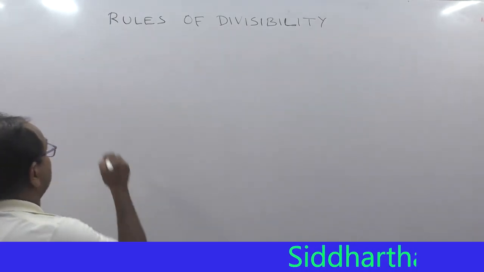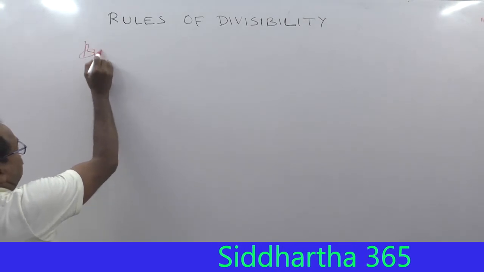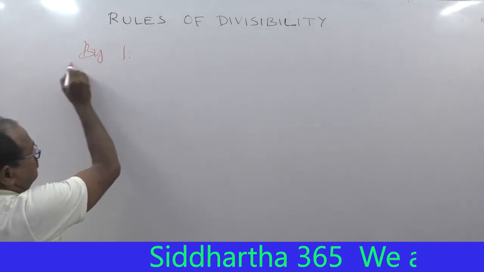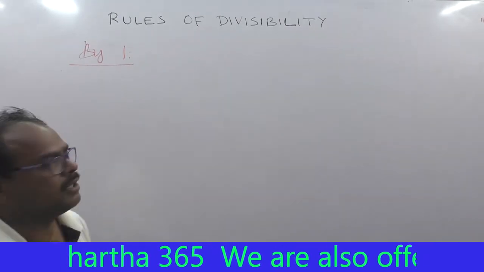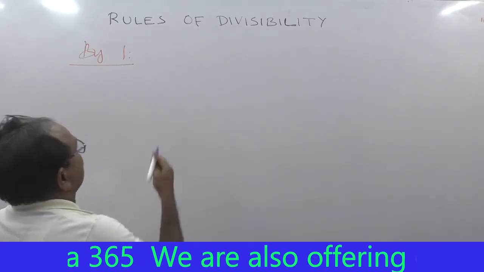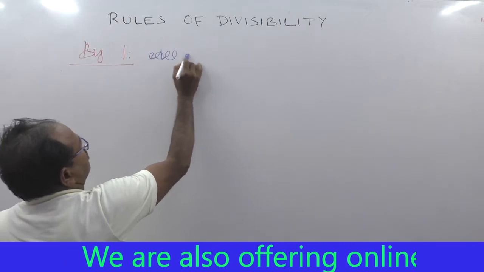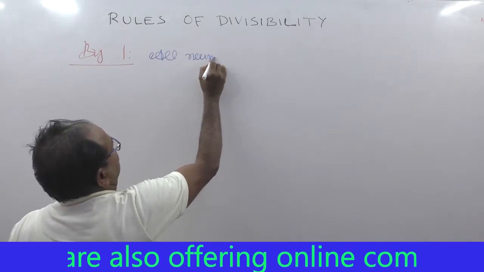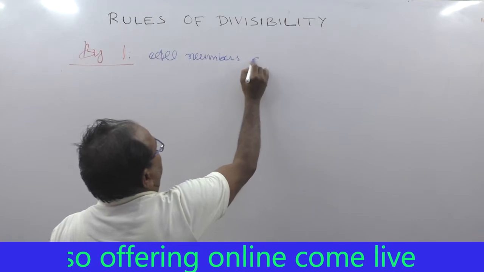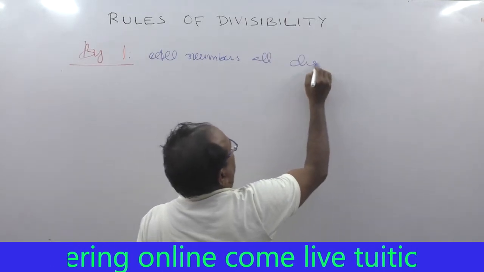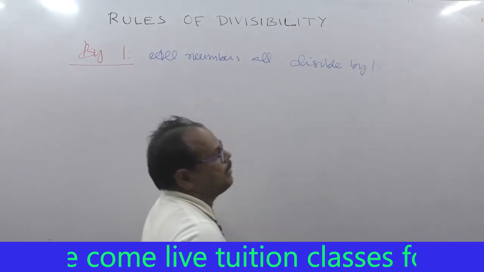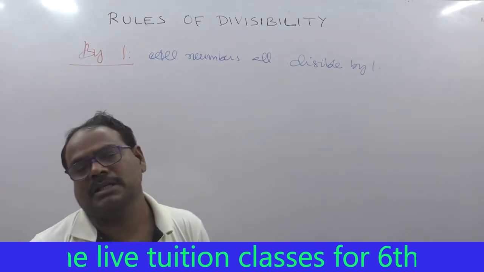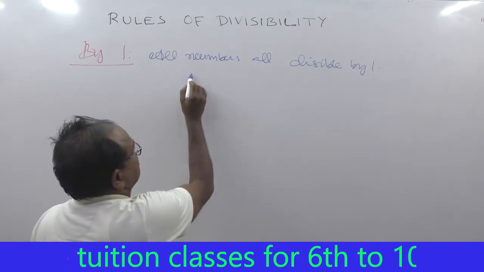So what is the condition for divisibility by 1? All numbers, each and every number, are divisible by 1. Whenever we divide by 1, we get the same number. Suppose 6 by 1 is 6.